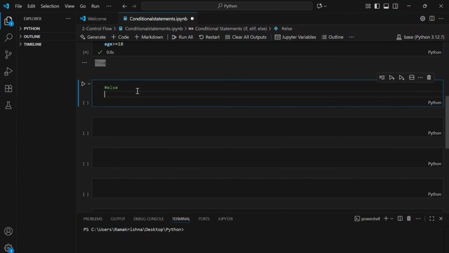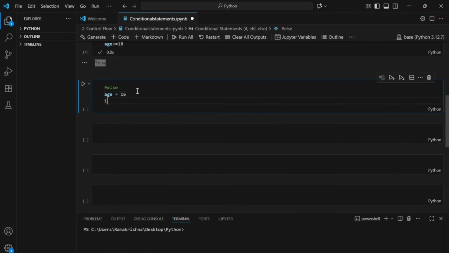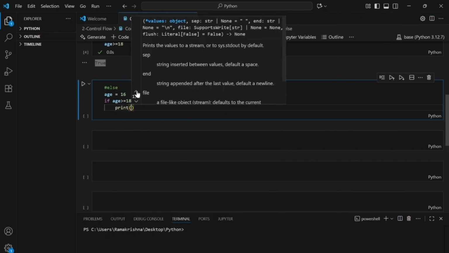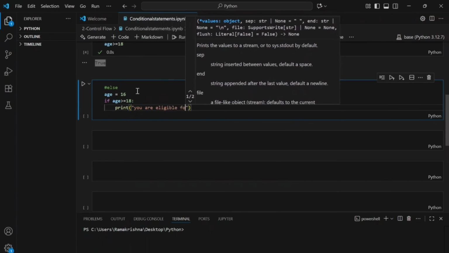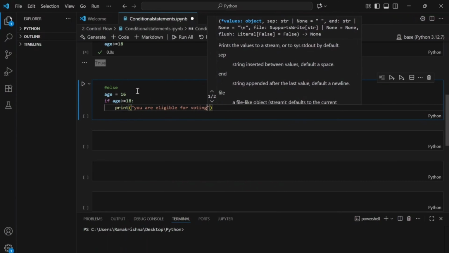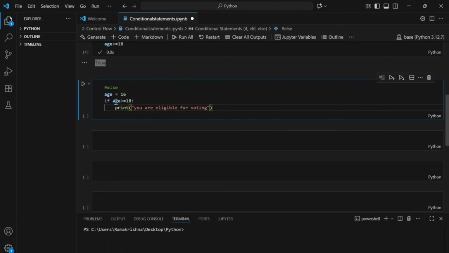The else statement executes a block of code if the condition in the if statement is false. For example, I'm declaring a variable and assigning it a value of 16 and I'm writing an if condition. If age is greater than or equal to 18, then print you are eligible for voting. If this statement is false, it will never go and print this print statement. Suppose I execute this. See, I don't see any output.